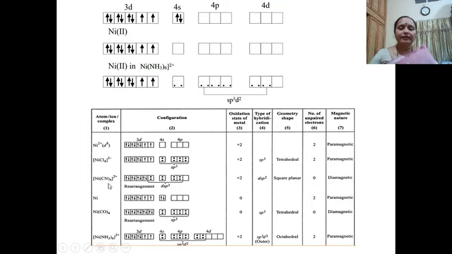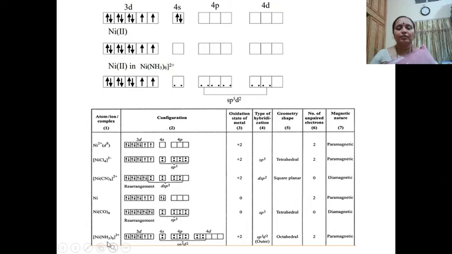Whereas in tetracyanonickelate 2, it is undergoing dsp2 hybridization. There is going to be a rearrangement and the geometry is going to be square planar. There are no unpaired electrons. It is diamagnetic in nature. Likewise in nickel tetracarbonyl, the oxidation state is going to be 0. It is undergoing sp3 hybridization, and because of that, it is tetrahedral. It is going to be diamagnetic in nature.